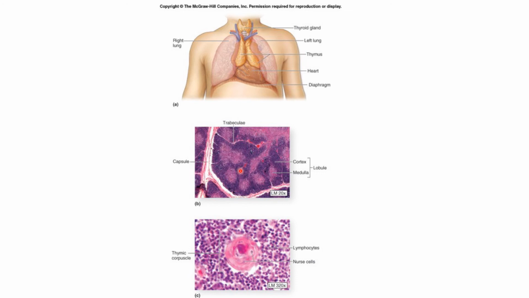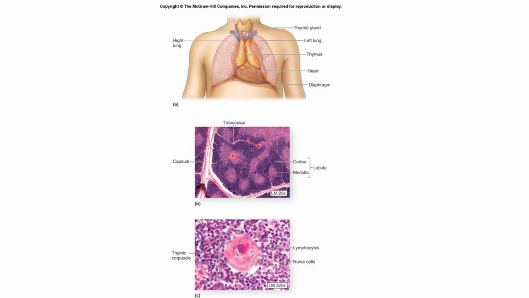Each lobule is about 2 mm in diameter. It has an outer cortex and an inner medulla. The medulla of adjoining lobules is continuous. So here you can see the outer portion is the cortex and this lighter zone is the medulla. The medulla is interconnected with other lobules. The thymic cortex is darkly stained because of the densely packed developing T lymphocytes.